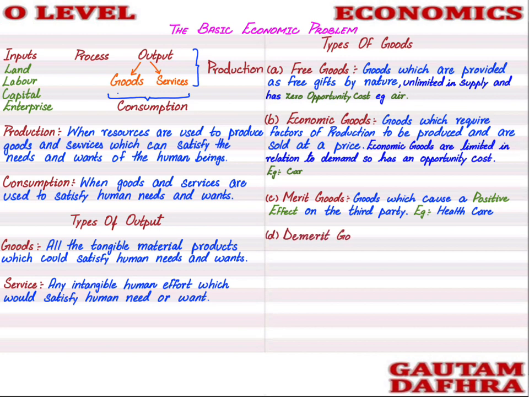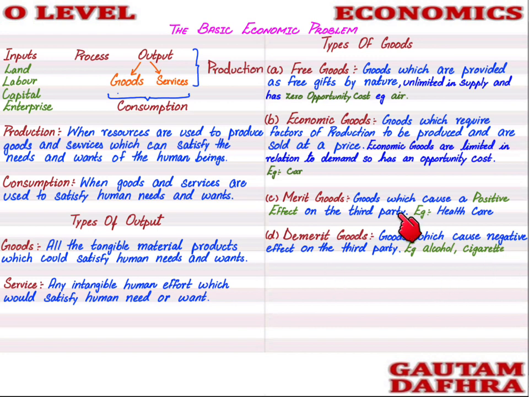Next is demerit goods. Demerit goods are the goods which cause negative impact, not only to the person who is consuming this good, but to the society as well, to the third party as well. For example, if a person is smoking a cigarette, he himself will have the negative impact.